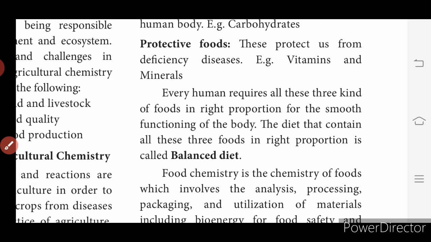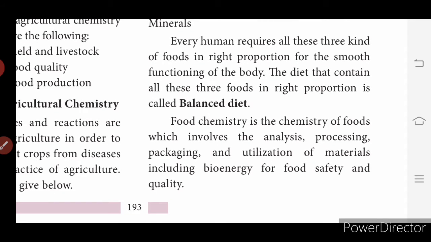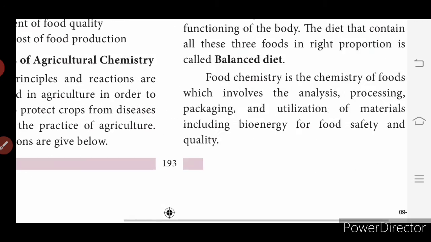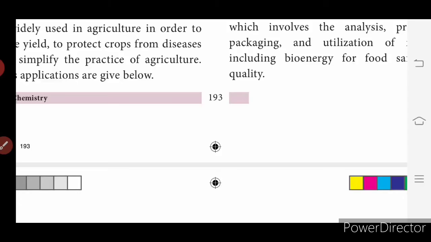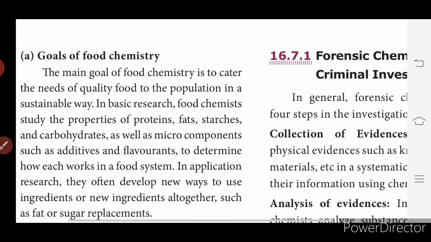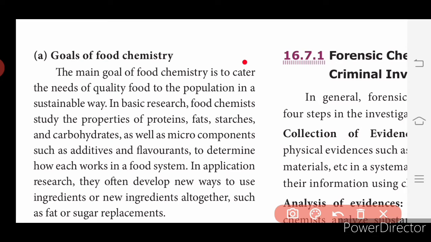Food chemistry is the chemistry of foods which involves the analysis, processing, packaging and utilization of materials, including bioenergy, for food safety and quality. Now we will see the goals of food chemistry. The main goal is to cater the needs of quality food to the population in a sustainable way, to give quality food for all forms of population.